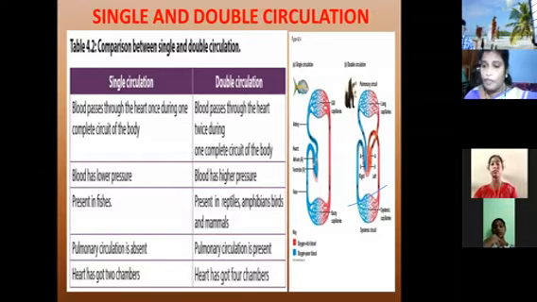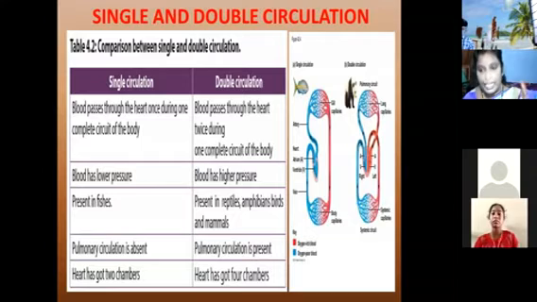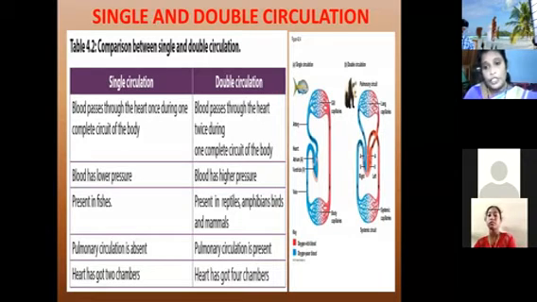Why? What is the difference between these? In single circulation, the animals do not have lungs, so the pulmonary circulation is absent. But in double circulation, the animals have lungs, and the circulation of blood between the heart and lungs is helped by the pulmonary artery and pulmonary vein. This is double circulation, where the pulmonary circulation is present. The single and double circulation are different.